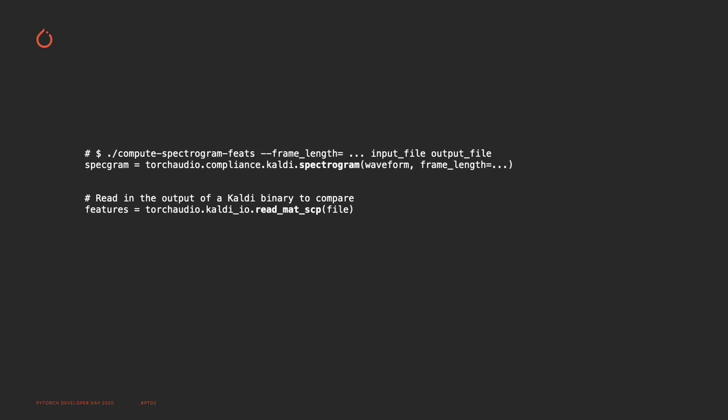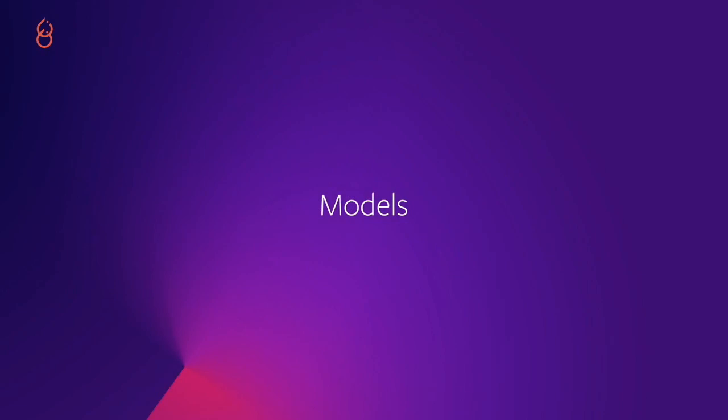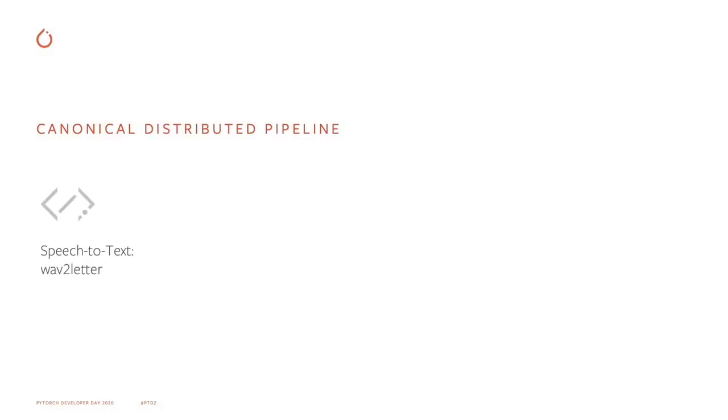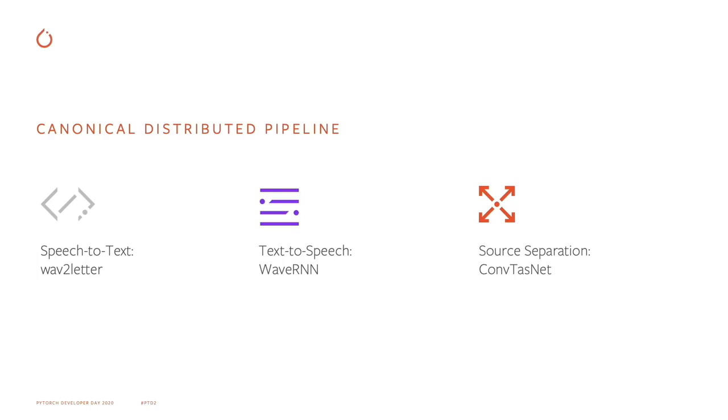The final set of functionalities that I wanted to talk about is the addition of models within the library. For speech recognition, we added a training example pipeline that uses the LibriSpeech dataset and the Wav2Letter model. For text-to-speech, we added a vocoder based on the WaveRNN model, along with an example training pipeline in the example folder that uses the LibriTTS dataset. For source separation, we added the Conv-TasNet model and an example training pipeline with the Wall Street Journal zero mixed dataset.